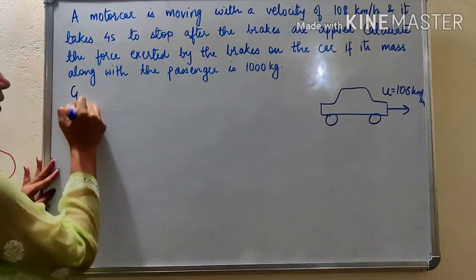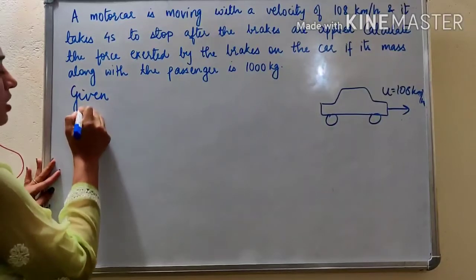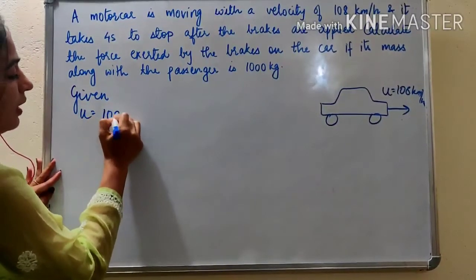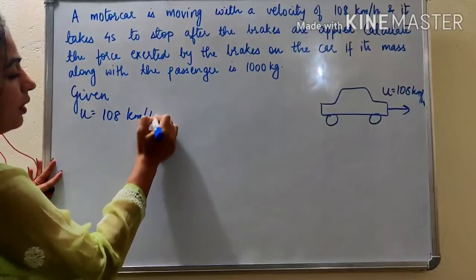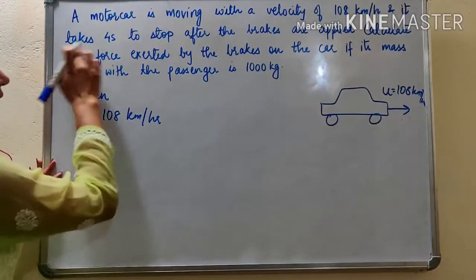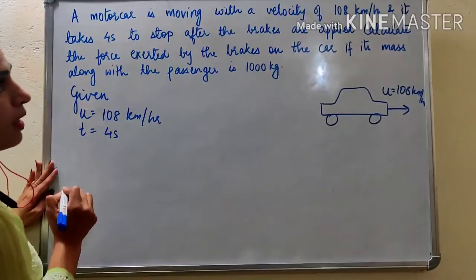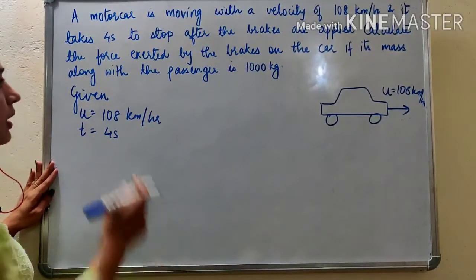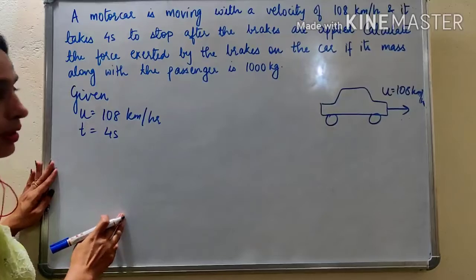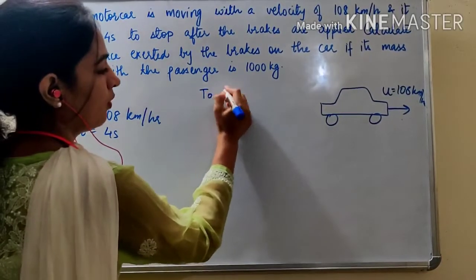So what is given here? We know initial velocity u is 108 km per hour, and it takes 4 seconds to stop. So time is 4 seconds. After the brakes are applied, calculate the force exerted on the brakes. So what you have to find?